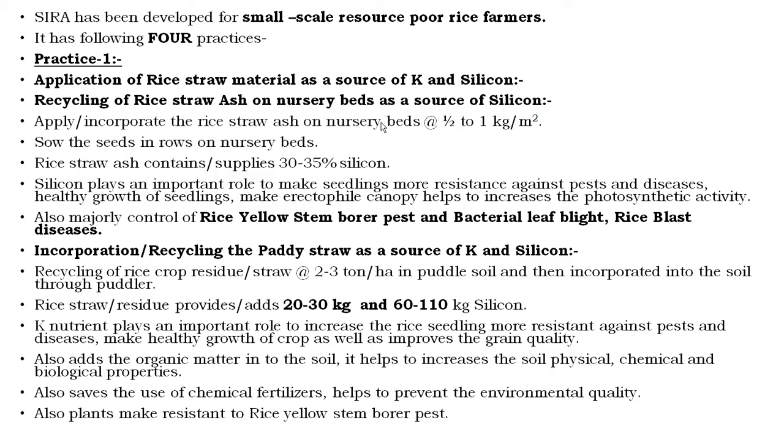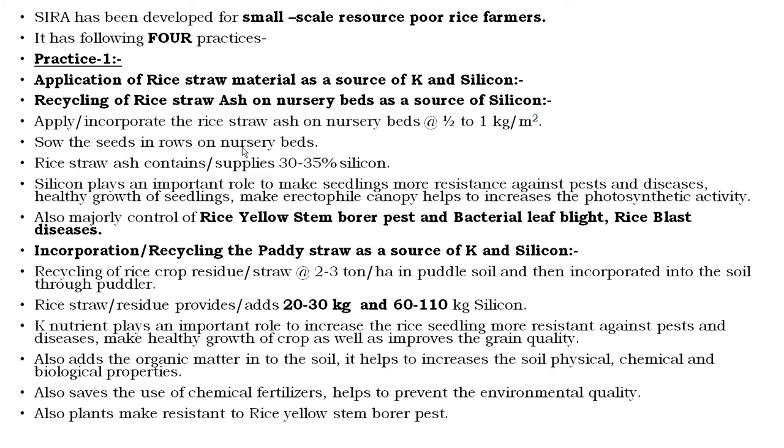You can see the next point, that is sow the seeds in rows on the nursery beds, and application of this rice straw ash or the straw which will be supplied at the rate of 2 to 3 tons per hectare, or it can supply this total quantity of silicon, that is 30-35%.